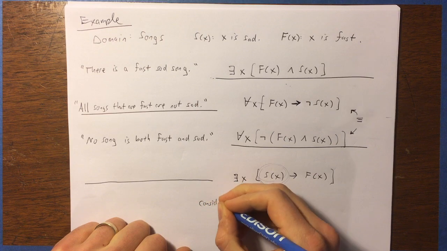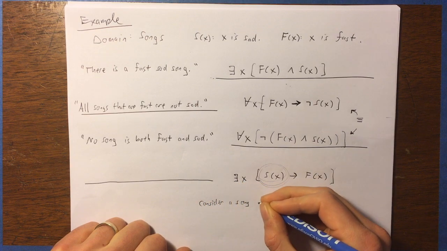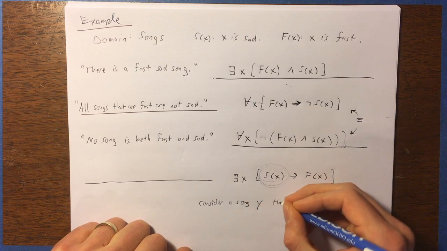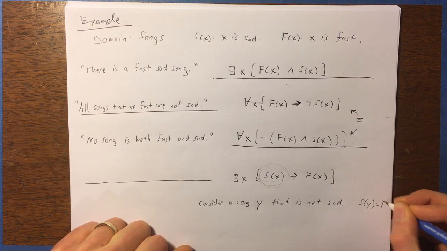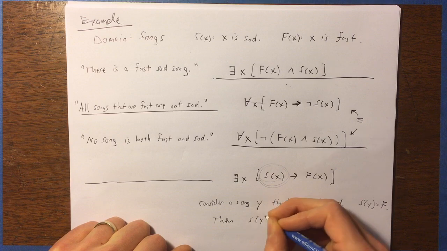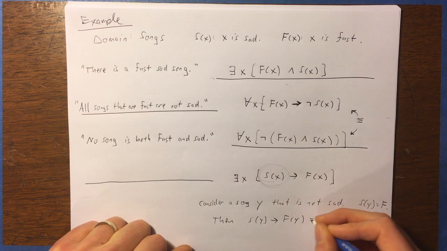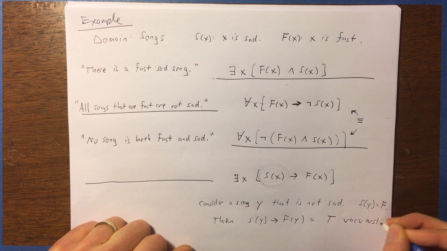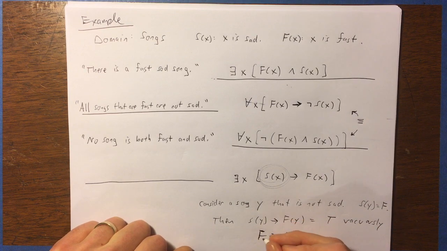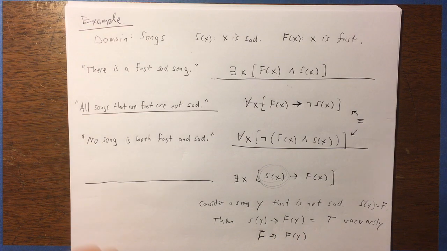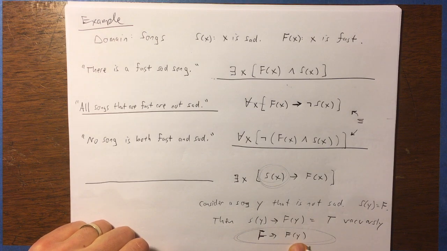Let's consider a song. Let's call it a song Y that is not sad. So that would mean S of Y is false. Then S of Y implies F of Y is actually true vacuously, right? If S of Y is false, we have false implies something, F of Y. And so since we're talking about a song that is not sad, it actually satisfies this implication vacuously, and we can't make any conclusion about whether or not that song is fast based on this.